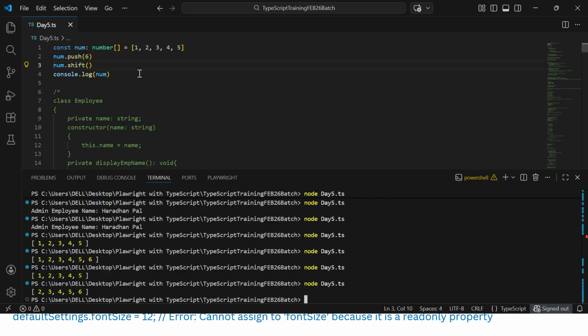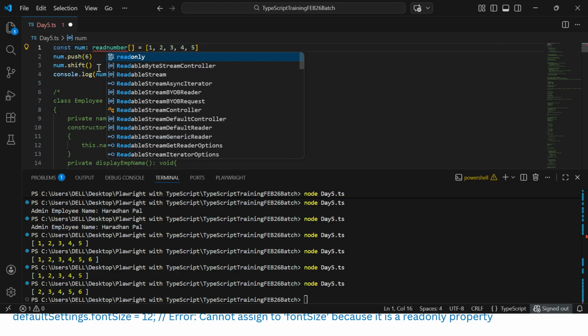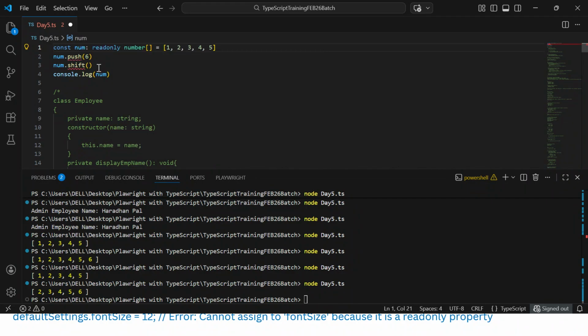That is the stuff. Now I want to make this variable constant or read-only, so that I do not want to do any kind of update operation. I can only view it. So what I can do is add the variable type called readonly after the variable. That's all. You could see an error is coming here because property push does not exist on type readonly number. You cannot modify it. You cannot do the update. It will throw you the error. You can only view the data.